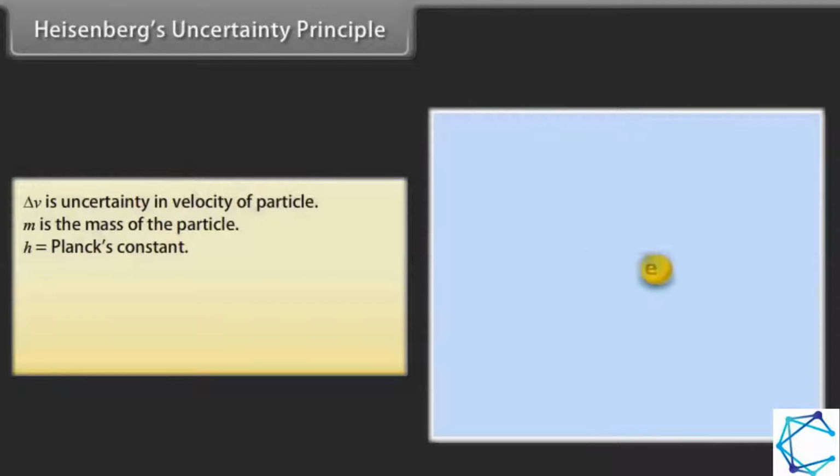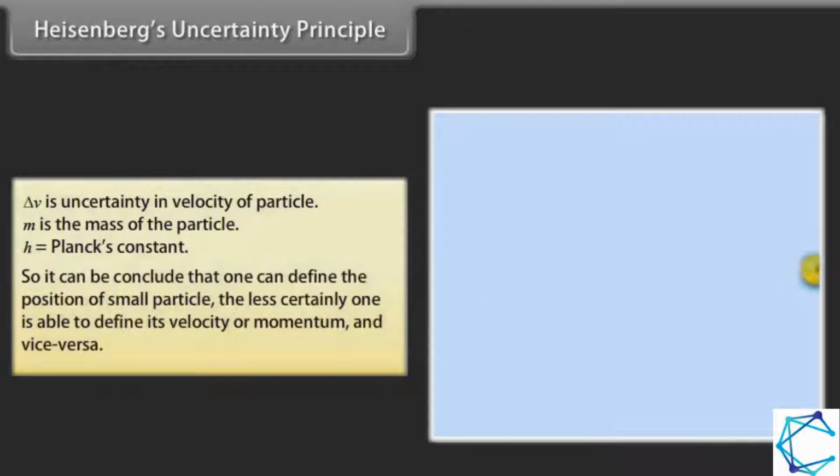Delta v is the uncertainty in velocity of the particle, m is the mass of the particle, and h is Planck's constant. So, it can be concluded that the more precisely one can define the position of small particles, the less certainty one is able to define its velocity or momentum, and vice versa.